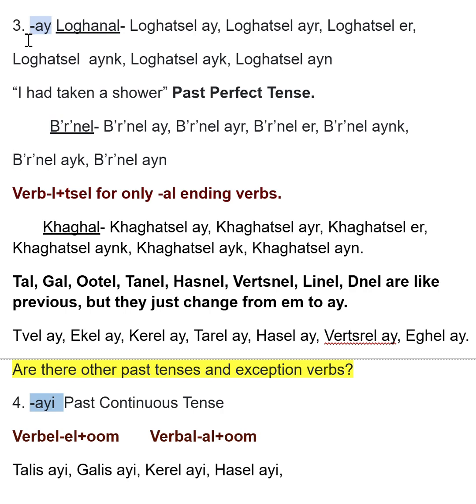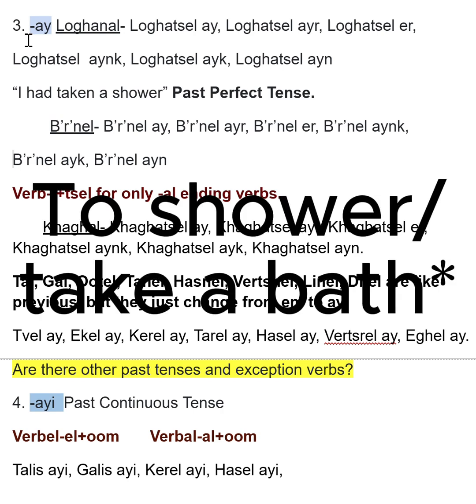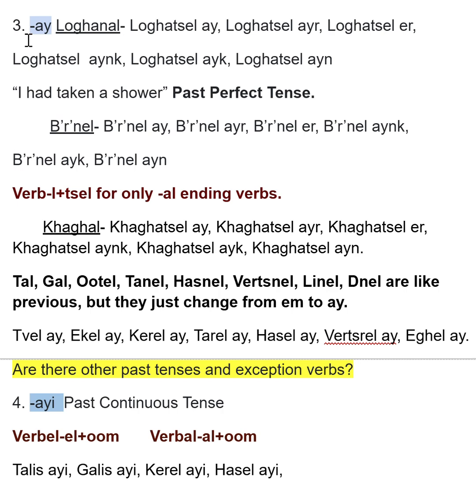And then A. Okay, so let's move on to A. Loghanal is to swim. So yes, loghatsel er. It's past perfect, so it basically means I had. Yes, loghatsel er. I had been swimming. Du loghatsel er. You had been swimming. Na loghatsel er. He had been swimming. So now you basically get the gist of it. I'm just going to read them. Loghatsel enk, loghatsel ek, loghatsel en.